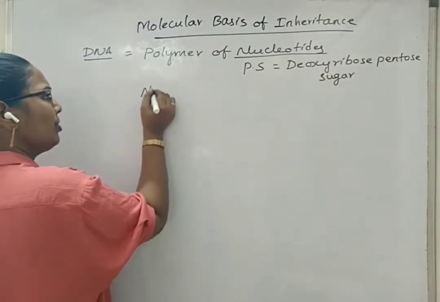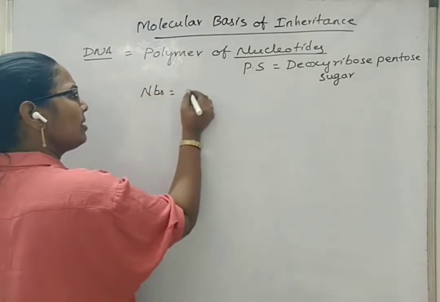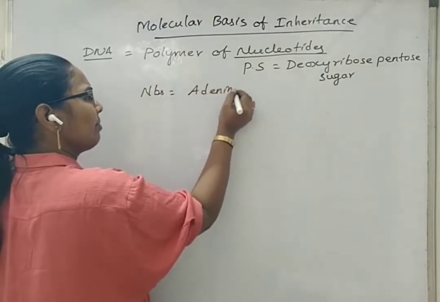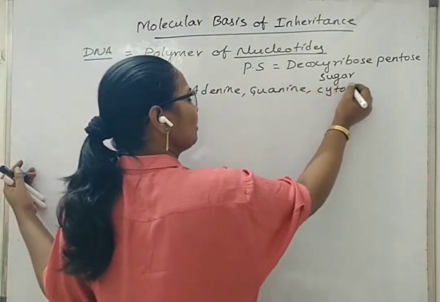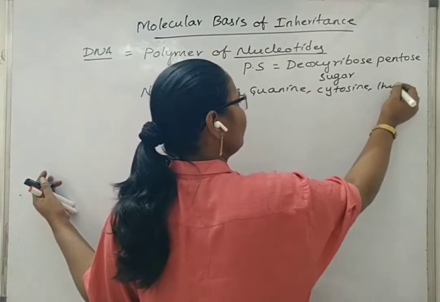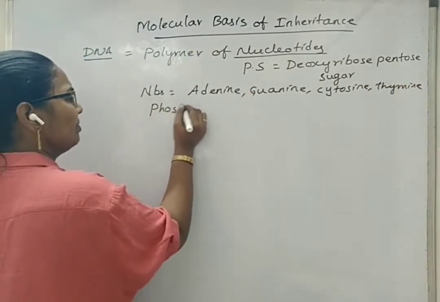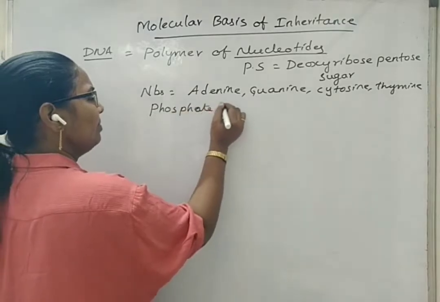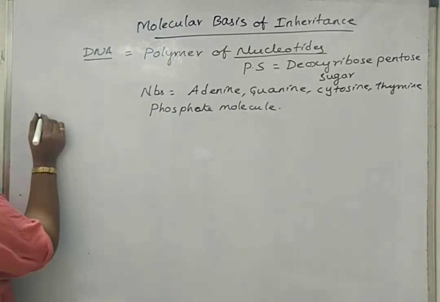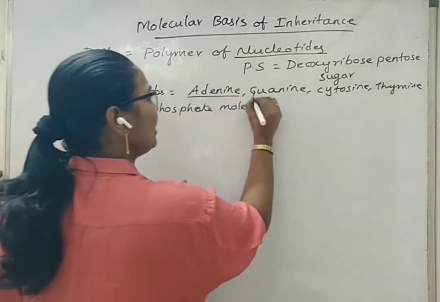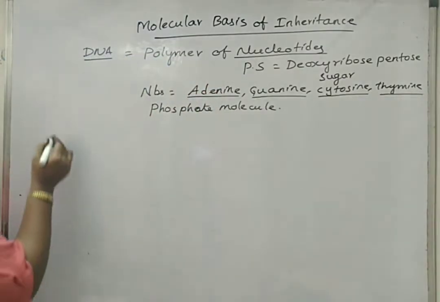Next, nitrogen bases: adenine, guanine, cytosine, and thymine, and one phosphate molecule. If you see the biochemical structure of adenine, guanine, cytosine, and thymine, how are the structures going to exist?